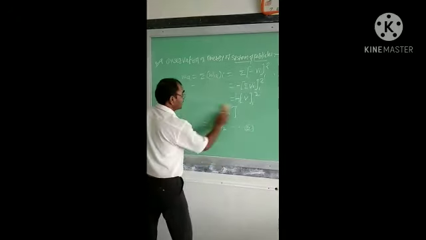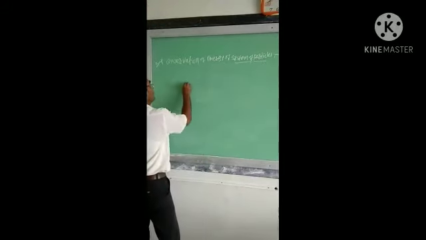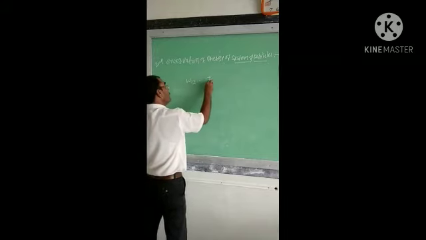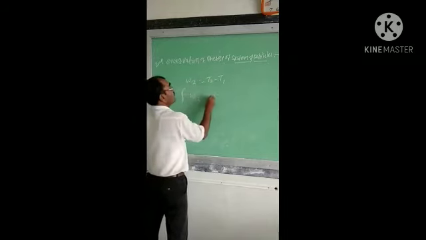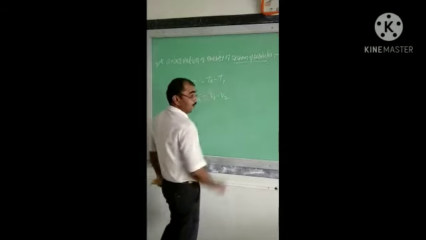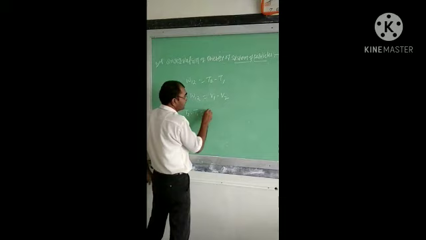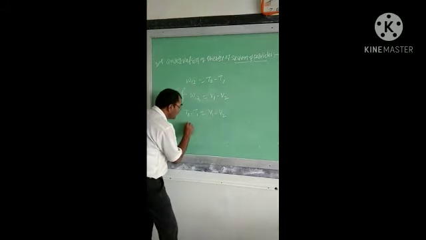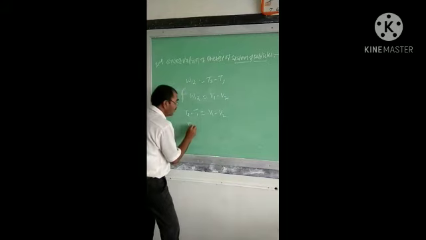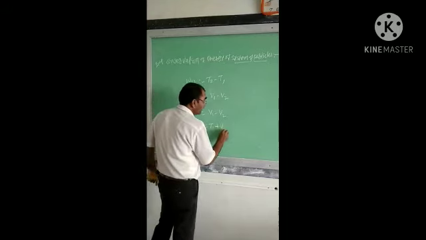But from the equations, W1 to 2 equal to T2 minus T1 and W1 to 2 equal to V1 minus V2, we get T2 minus T1 is equal to V1 minus V2. That is, T2 plus V2 equal to T1 plus V1.